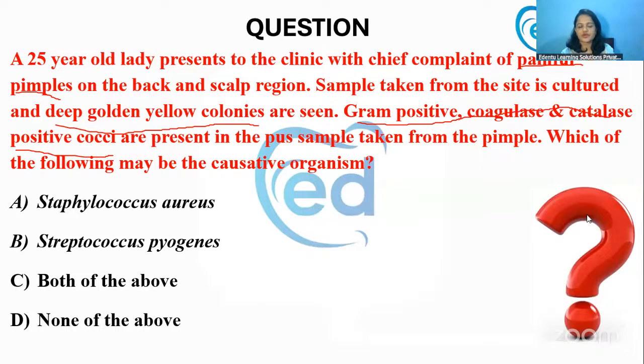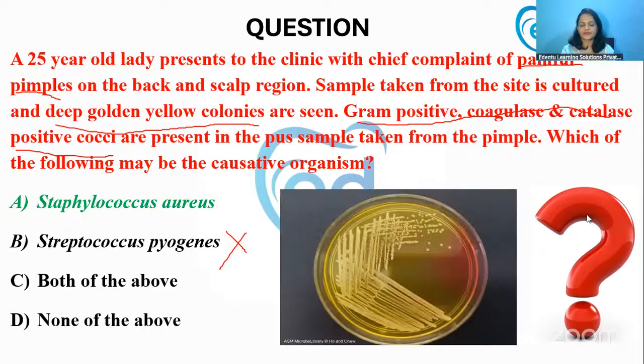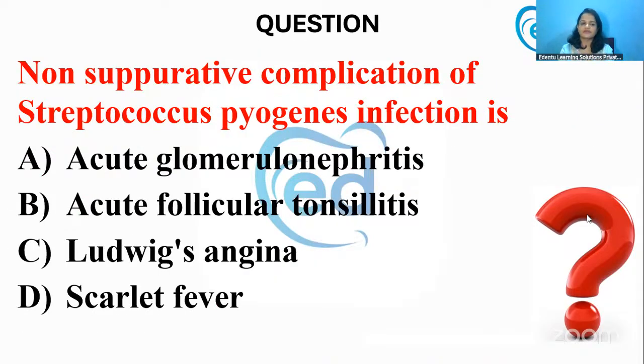Streptococcus pyogenes is not catalase positive. So only one is catalase positive, coagulase positive, and produces deep golden yellow colonies, and that is option A, Staphylococcus aureus. These deep golden yellow colonies on nutrient agar are a characteristic feature of Staph aureus.